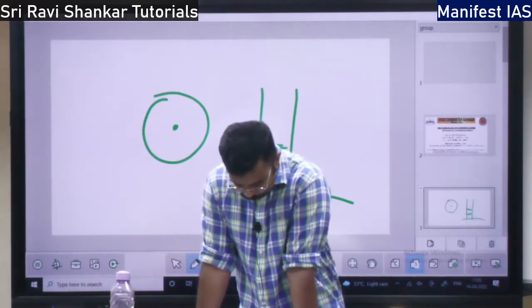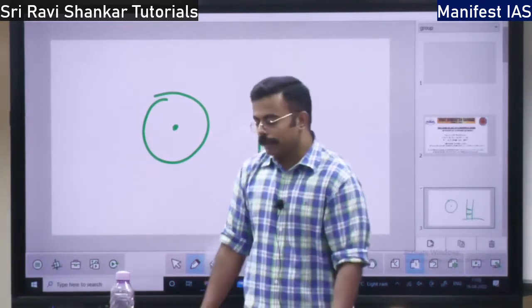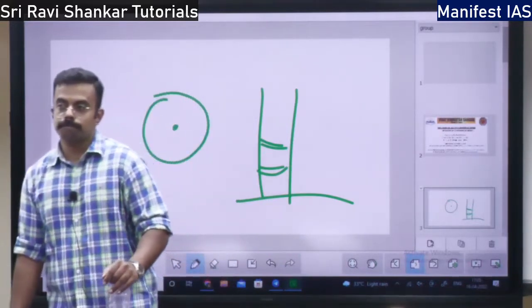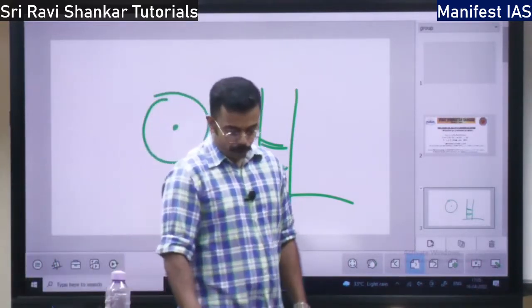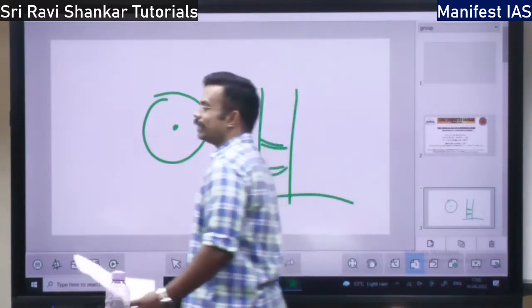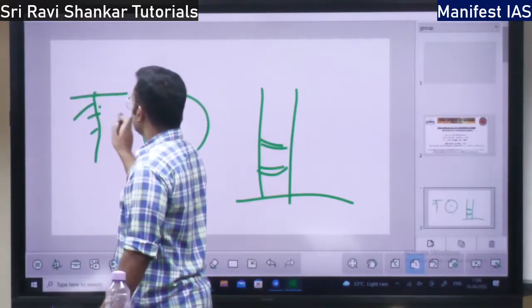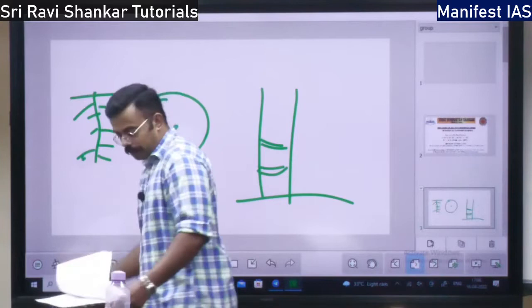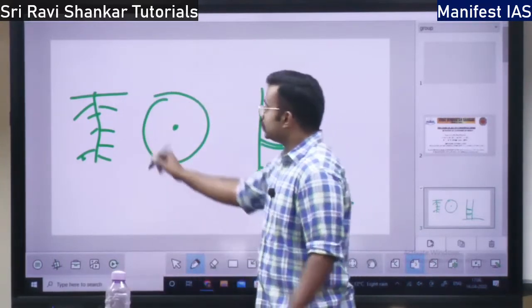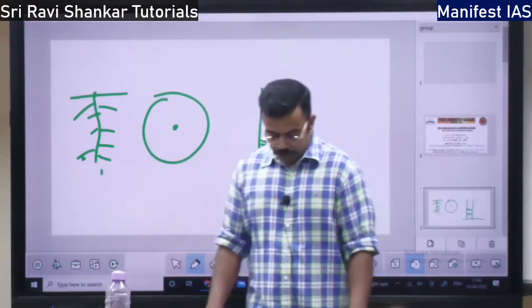Okay, then we are going to talk about the roots now. Roots of the plant. How many types of roots are there? So the first one is the taproot, right? The taproot is a descending root. It is a normal type of root, like this. So this is a taproot system. It is prolonged, very long, right? So that is the taproot.